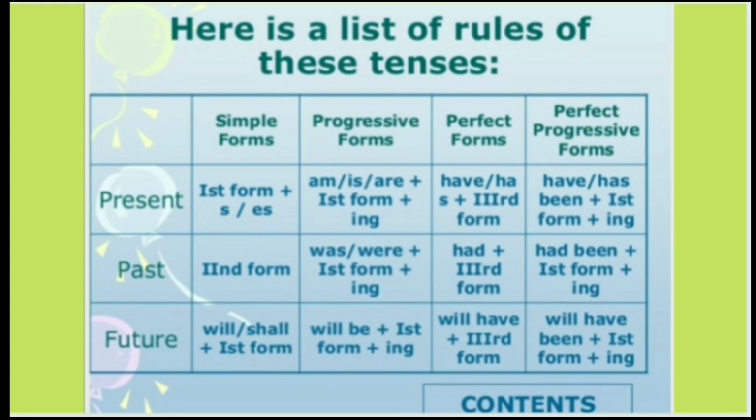Now we'll proceed to perfect continuous tense or perfect progressive form. With present, we'll use has or have, been, first form of the verb with ing. Past tense, we'll change have to had been plus first form of the verb with ing, and for future, we'll change it to will have been or shall have been with first form of the verb and ing.